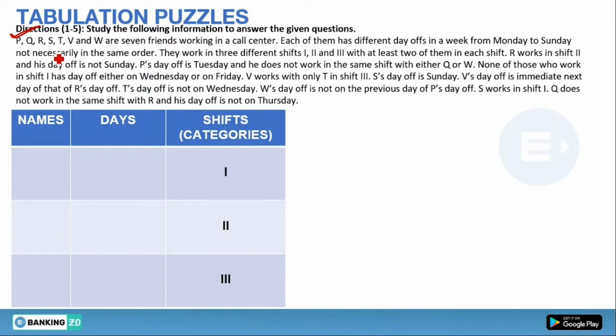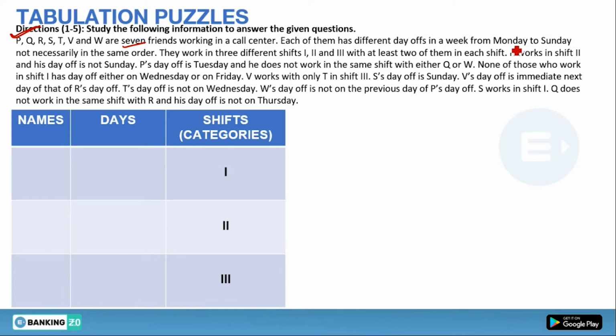Okay, so the question is: P, Q, R, S, T, V and W are 7 friends working in a call center. Each of them has a different day off in a week from Monday to Sunday, not necessarily in the same order. They work in 3 different shifts, shift 1, 2 and 3, with at least 2 of them in each shift.